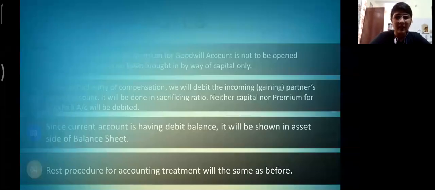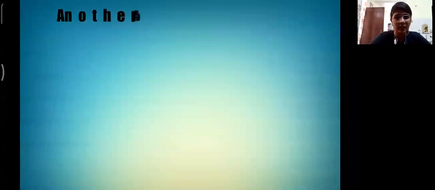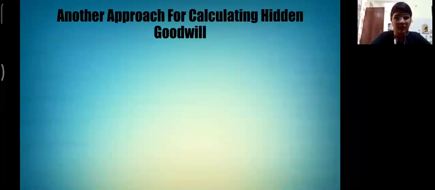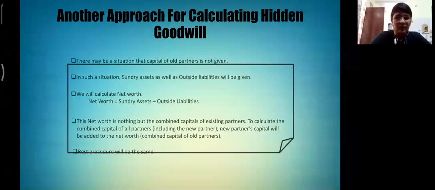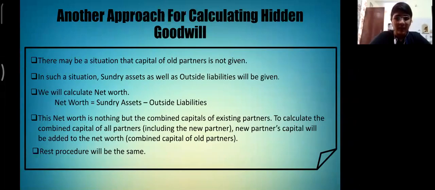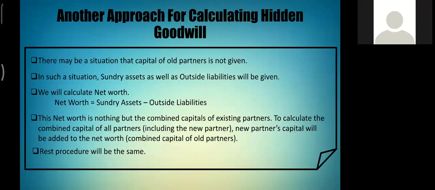Now we have a second approach for calculation of hidden goodwill. As it is shown in the slide, there may be a situation that capital of old partner is not given. Then in that case, sundry assets and outside liability will be given. Then we have to calculate the net worth. The net worth is calculated by subtracting outside liability from sundry assets.